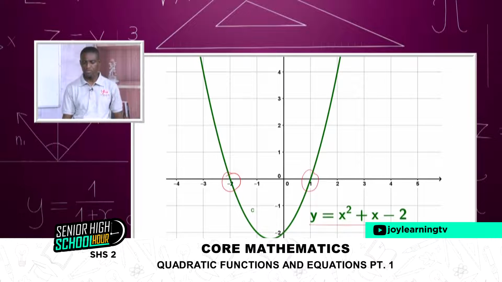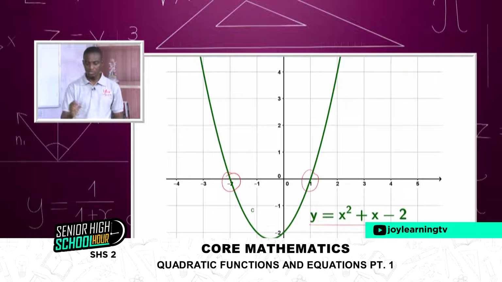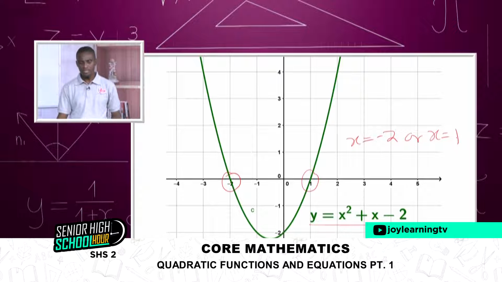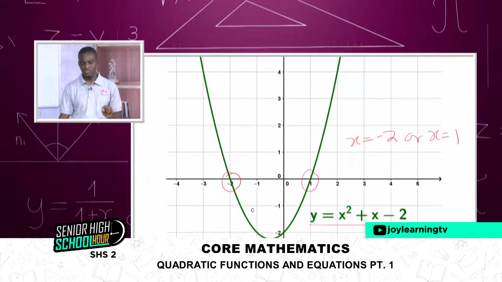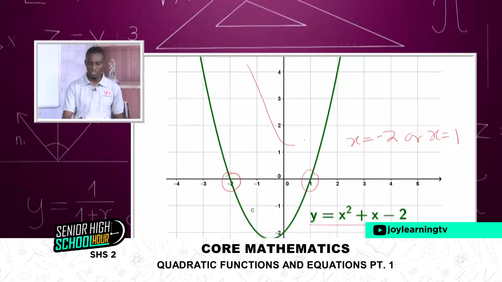So for this very function, if we equate it to 0 as an equation and you solve it, you get x is equal to -2 or x is equal to positive 1. Sometimes you can get a quadratic function where the curve will not meet the x-axis at all. For example, I could draw a curve which will go this way.